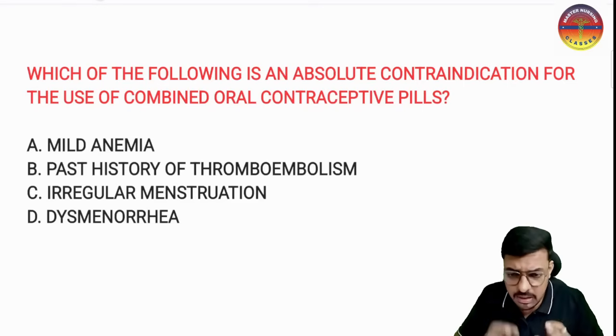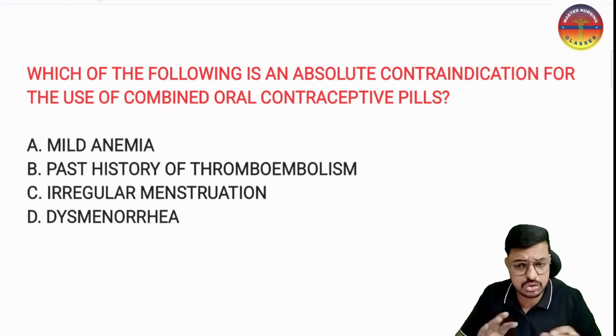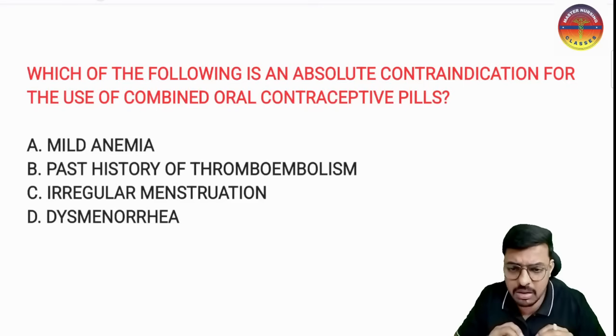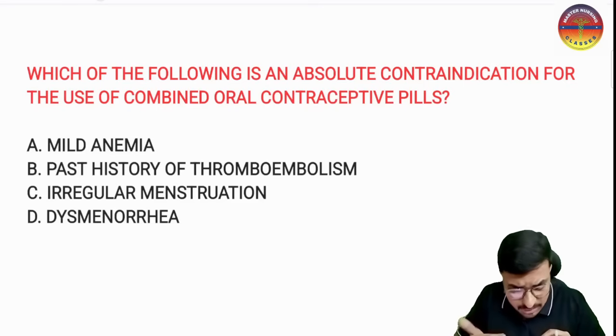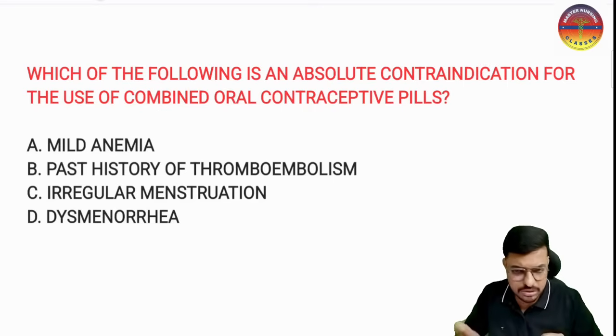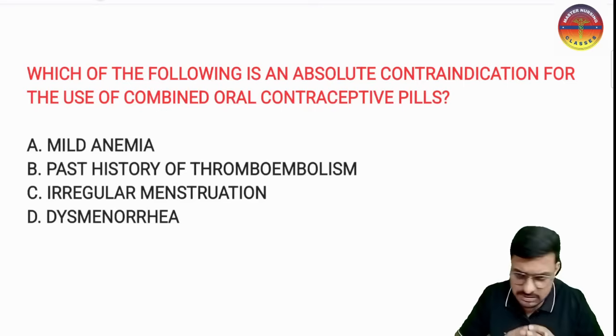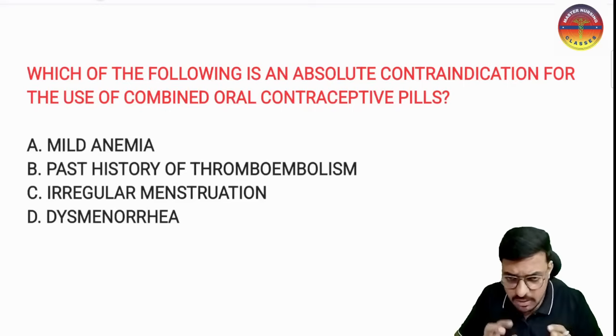But if the patient has any risk of thromboembolism, that is deep vein thrombosis, pulmonary embolism, stroke risk, or a history of thromboembolism, stroke, DVT or pulmonary embolism, giving the oral combined pills is absolutely contraindicated, because the combined pills contain estrogen.